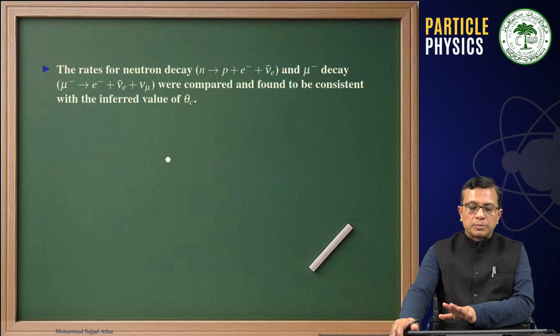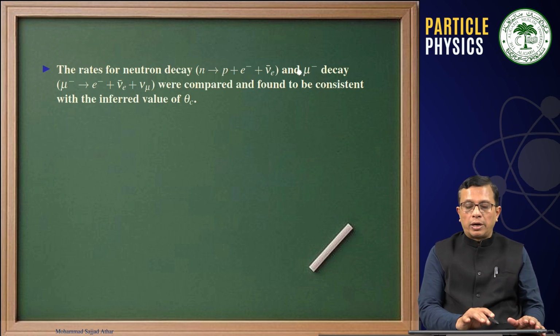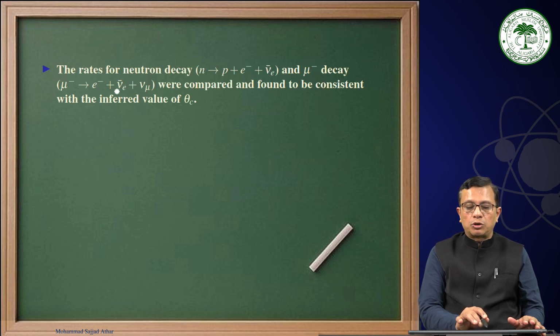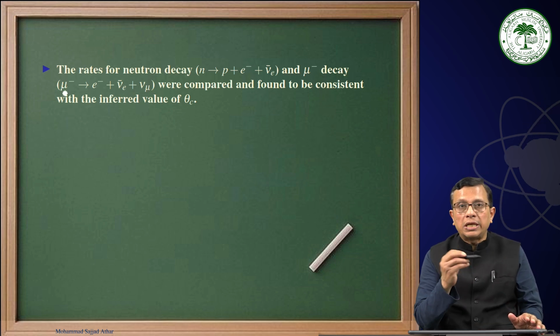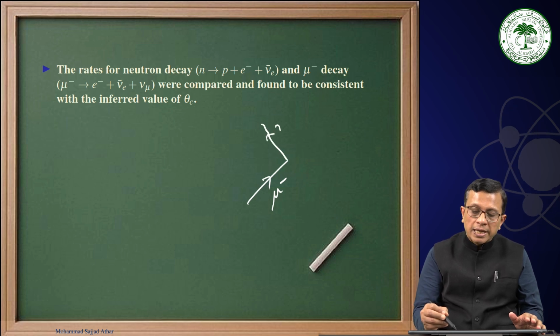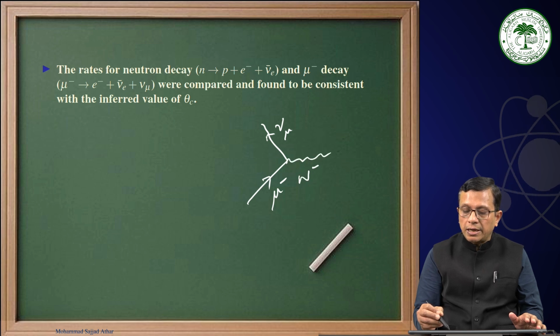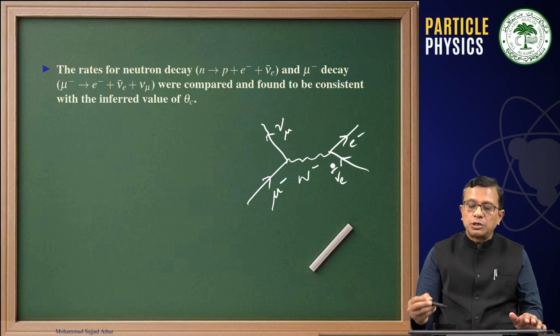And then we also observed that if we have neutron decay with the factor of cosine theta C, then it is easy to understand the neutron decaying into proton, electron, and antineutrino, and muon decaying into electron, antineutrino, and nu mu. Remember, here when you have all the leptons, what is actually happening? A muon is decaying, is giving rise to a nu mu by emitting a W minus, and this W minus is giving us e minus and nu e bar.